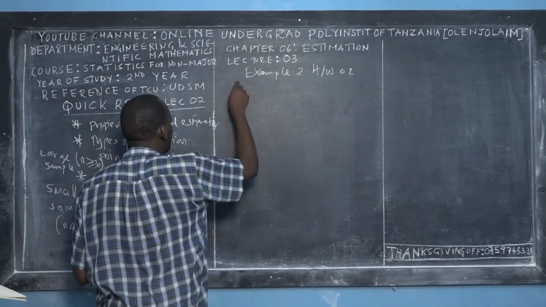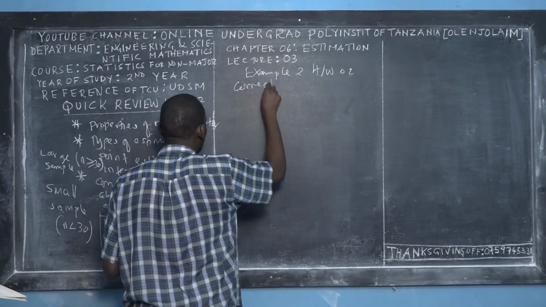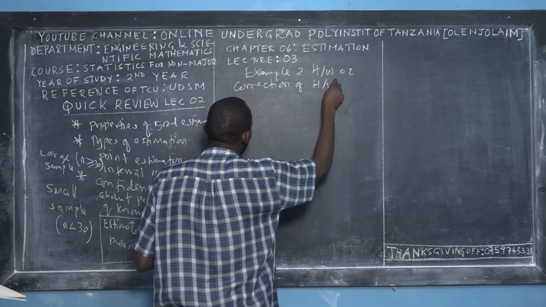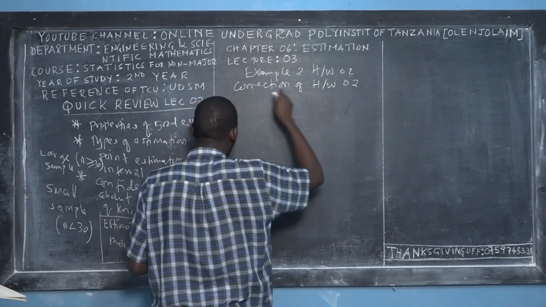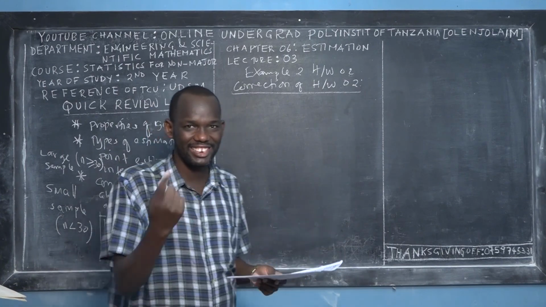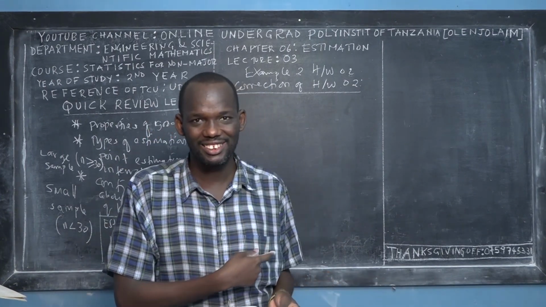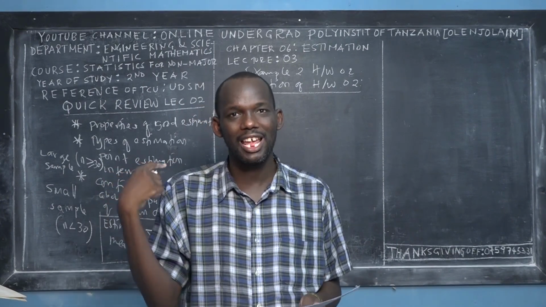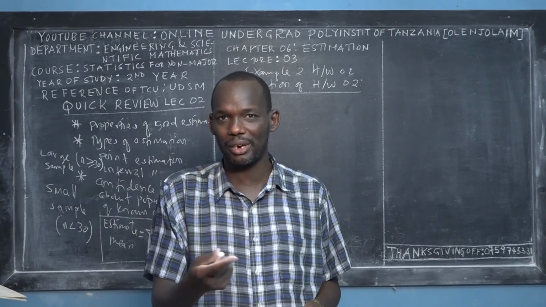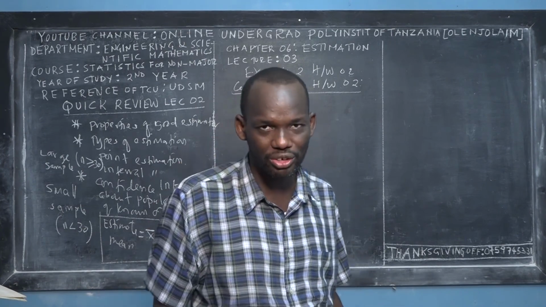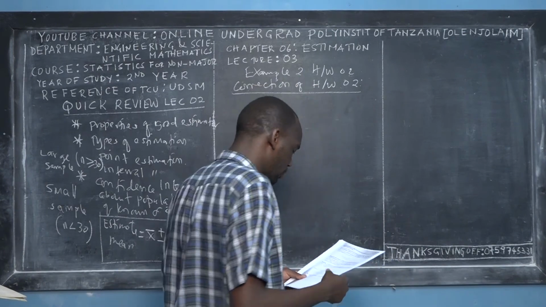So this is the correction for homework 2. If I wrote homework 1, you can correct it. Before I do the correction, did you try to do that question? Let me know in the comment section. The submission for the homework should be in the comment section. But because this is just the first homework, I will do the correction. I believe we will be doing many more questions, even more complex ones compared to this one.